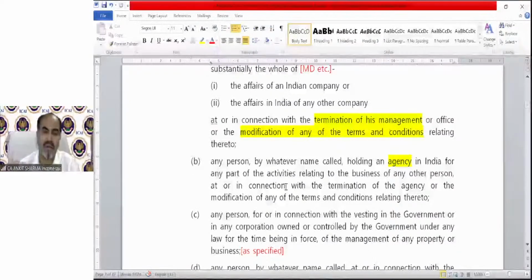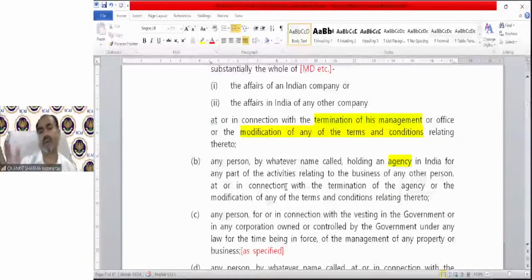So the company has a contract with me that I can sell their car for the next 5 years, and my agency will be the only distributor in a particular city for that company. Now Maruti wants to open one more distributor or one more showroom in the same city. So they are technically modifying my agency's terms and conditions.